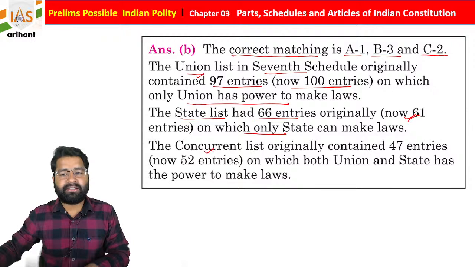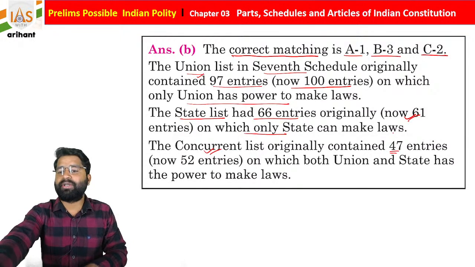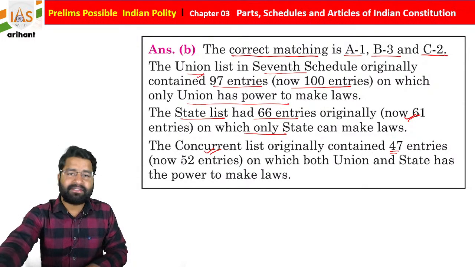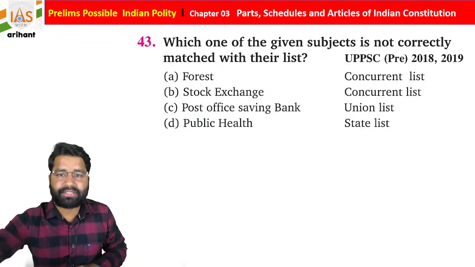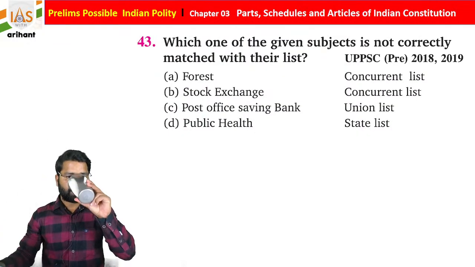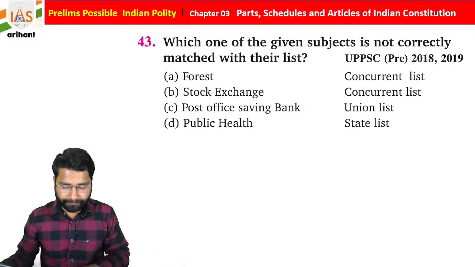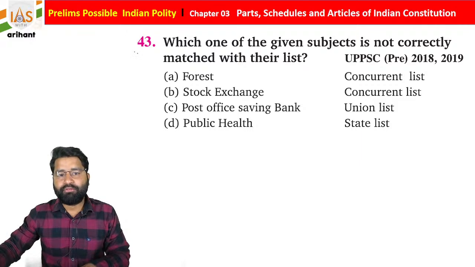And the Concurrent list originally contained 47 entries, but now it has 52 entries. And in the Concurrent list, both the State as well as the Centre can make law. I hope you all are able to understand, students. Getting it? Now move further.